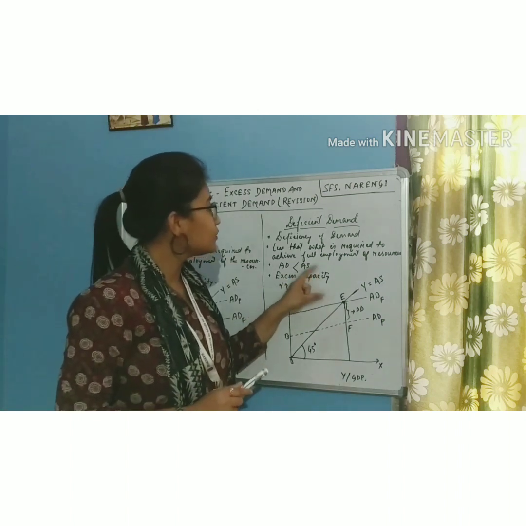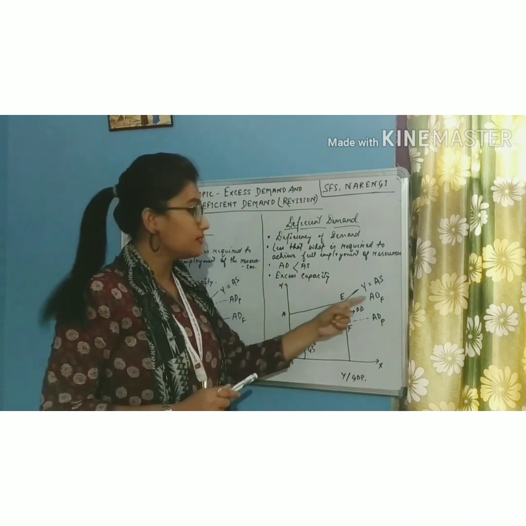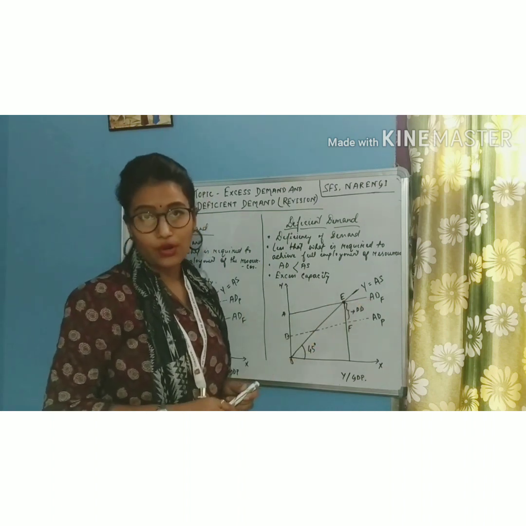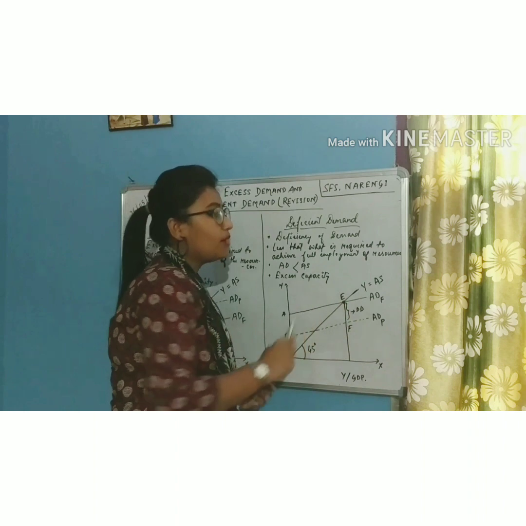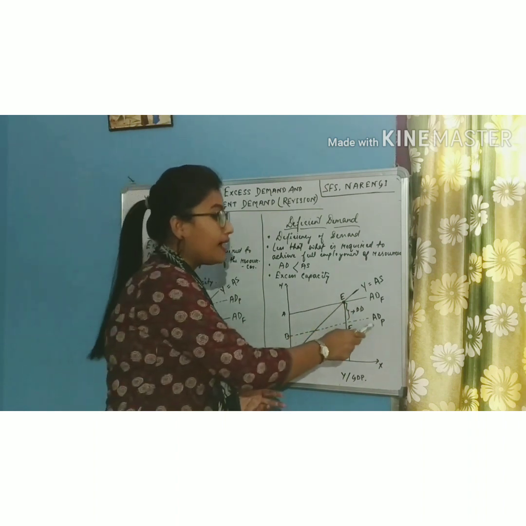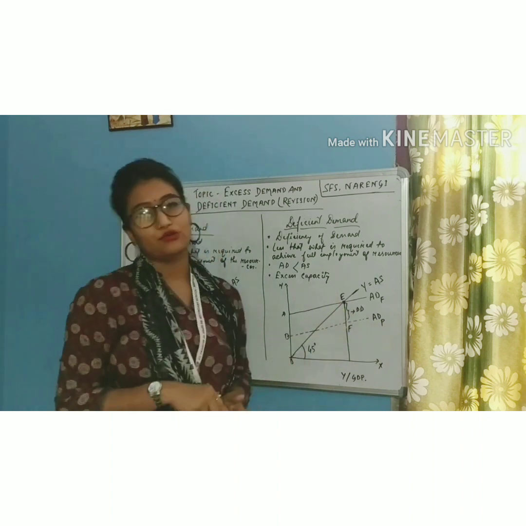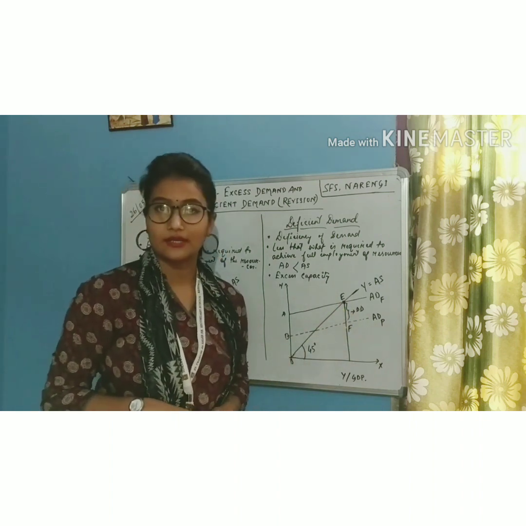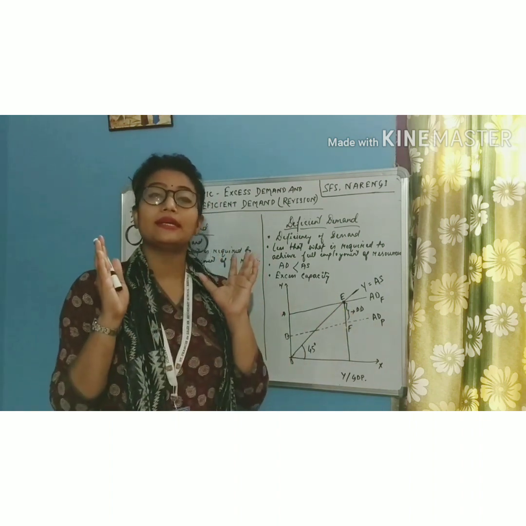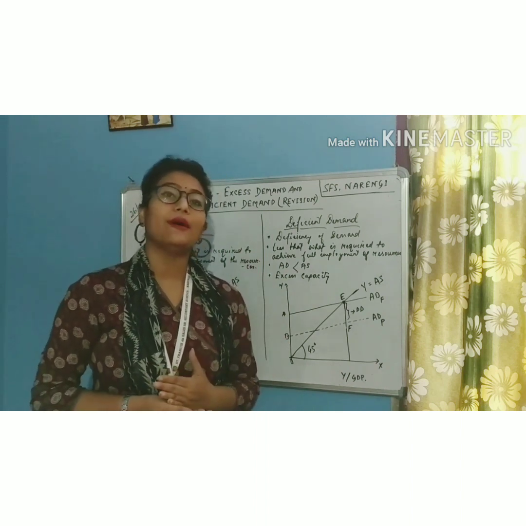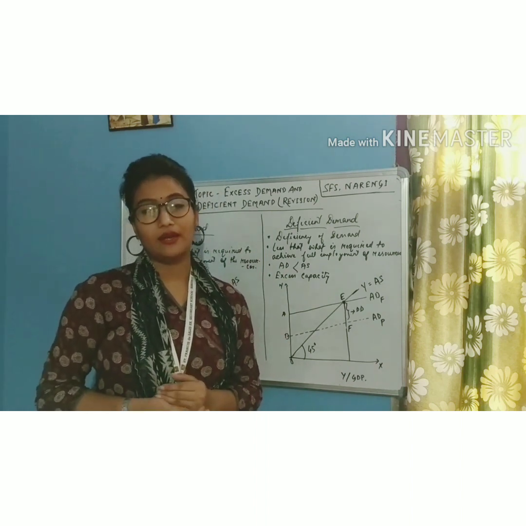But in case of deficient demand, since the full employment aggregate demand is more, the difference between full employment aggregate demand and the planned aggregate demand gives us the amount of deficient demand. So students, these are the main concepts of excess demand and deficient demand.